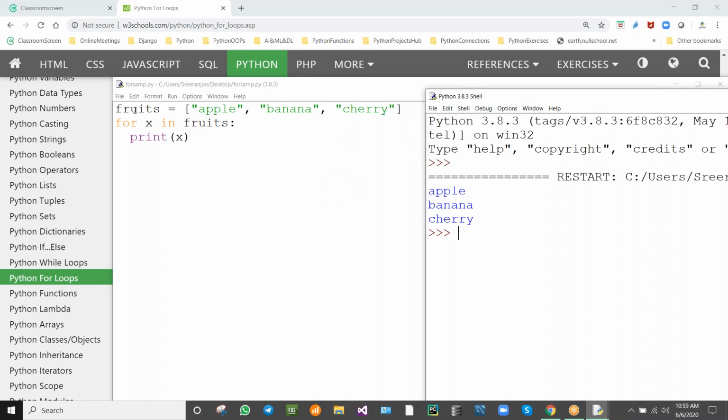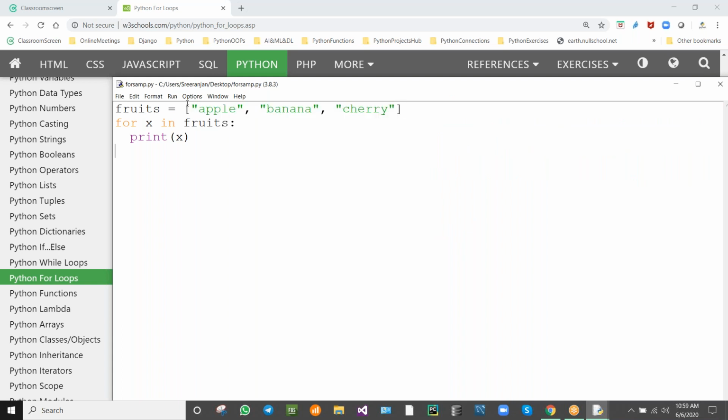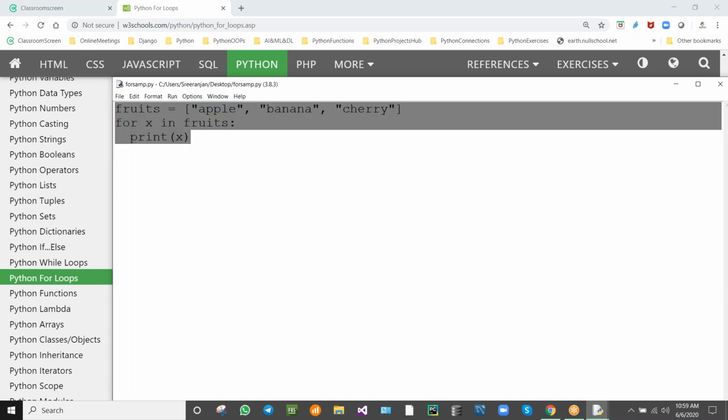Fruits is equal to a list. This is the list, isn't it? How can we say it is a list? It is in square brackets, isn't it? So this is the list data type. Automatically the interpreter will recognize this is the list data type. Okay. And what are the items present inside the list? So I'm going to explain this. Don't worry, it may be a little bit confusing.